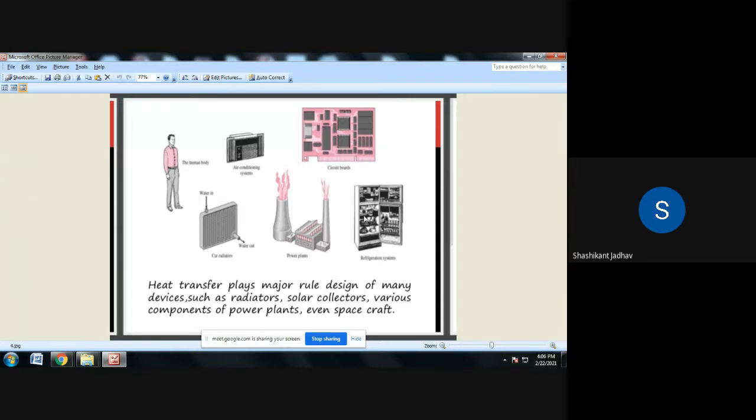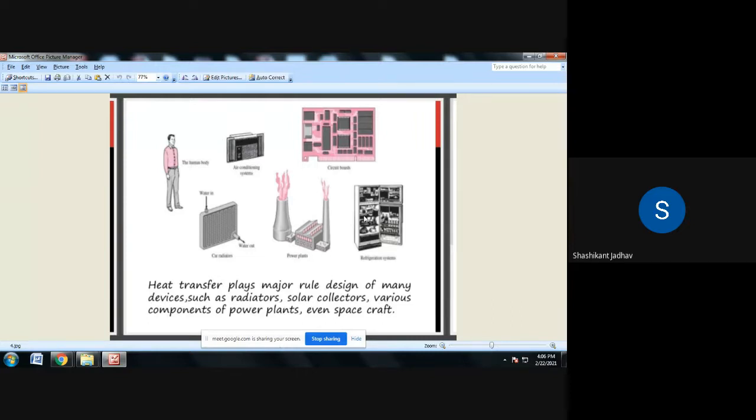In all this equipment, heat transfer is a major issue, because if the temperature of a component continuously increases, then what will happen? Burning of that component takes place. So our aim is to design that component in such a manner that the maximum heat dissipation takes place into the surroundings and the component will be safe. Understood? That is the need of this heat transfer subject: we have to design the different components.